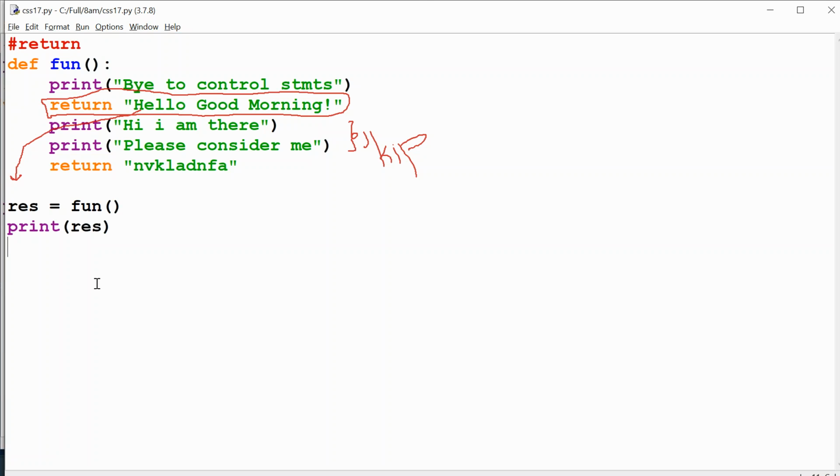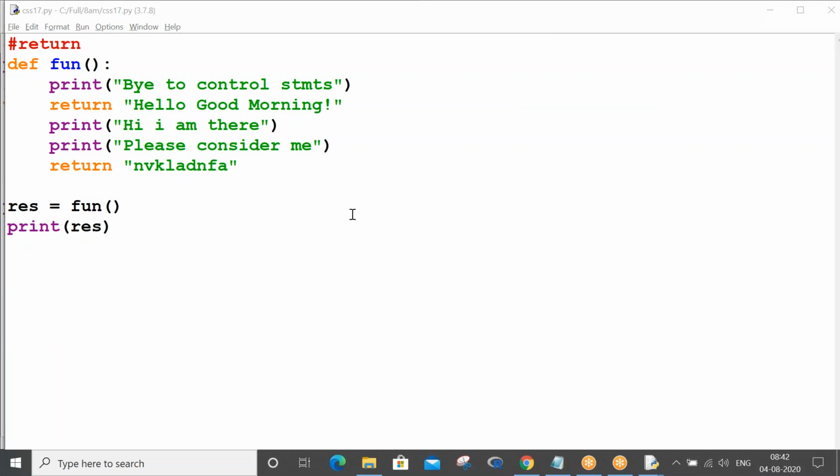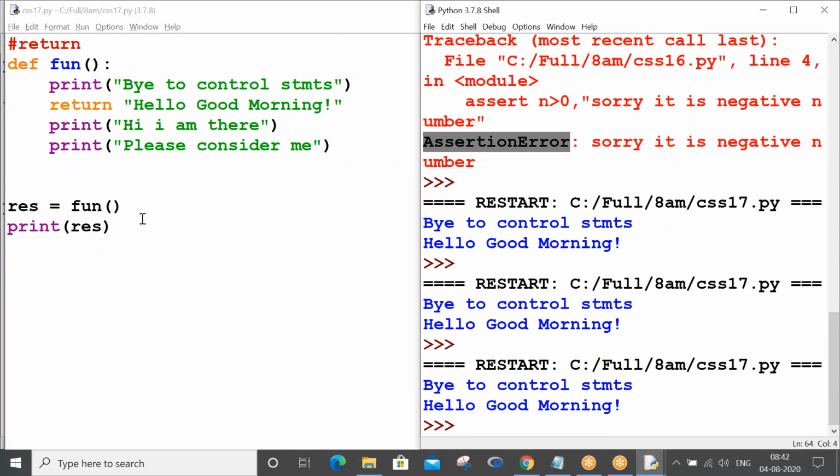So that is the reason in control statements people study the return keyword, the return statement. Okay, so not to worry if you do not understand anything about the return statement, because our next concept is functions only. Okay, so control S, F5. So just take this.